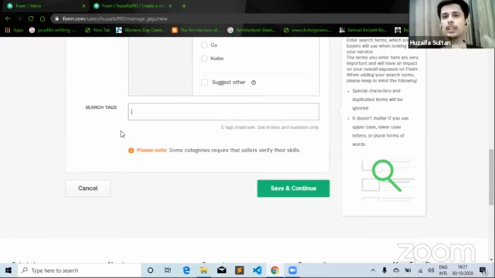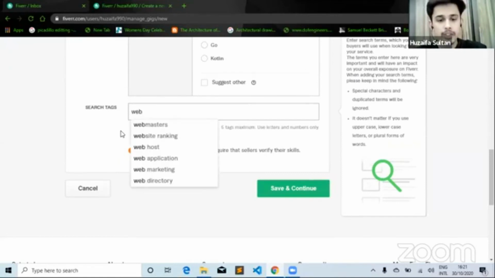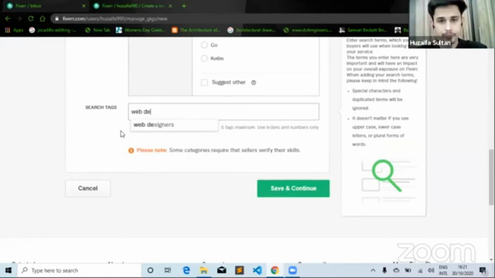Basically, what should the user search for in order for Fiverr to make your gig appear on the screen? So if someone searches for web developer or web designer, then I can select that. So now if anyone searches for a web designer, my gig will show up.